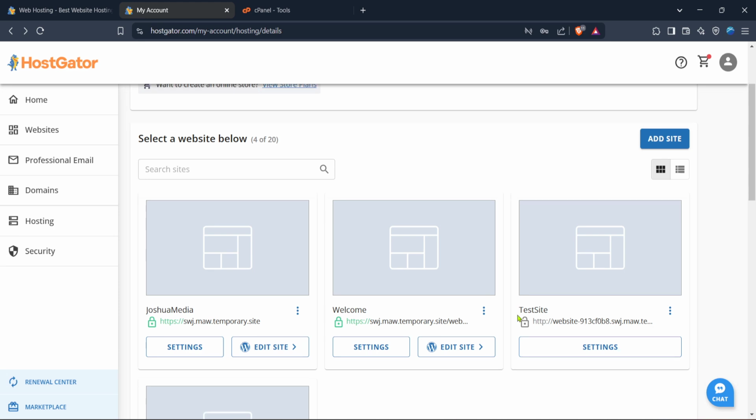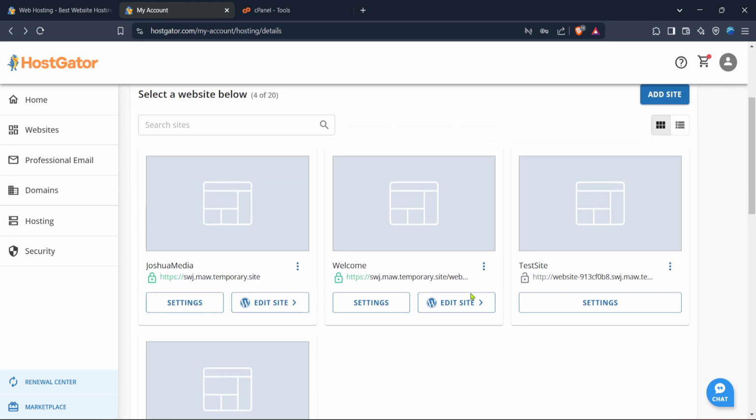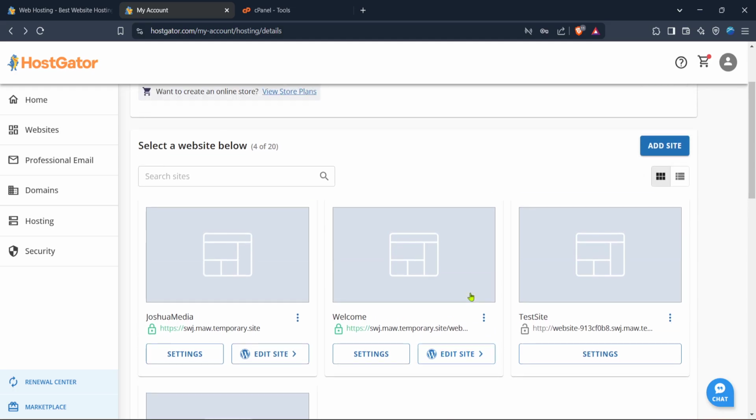And that's it. Keep in mind that if something doesn't appear right, you can always reach out to Hostgator's support for help or revisit these steps to see if anything was missed.